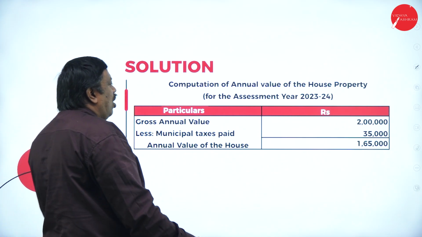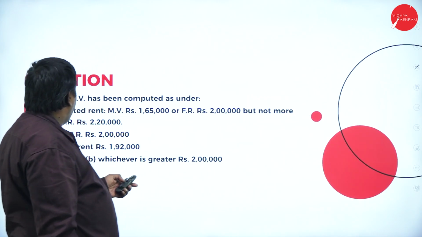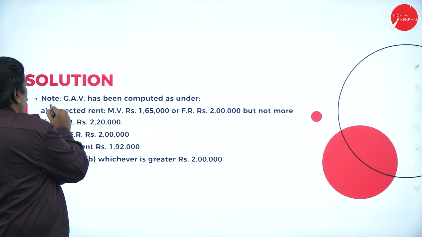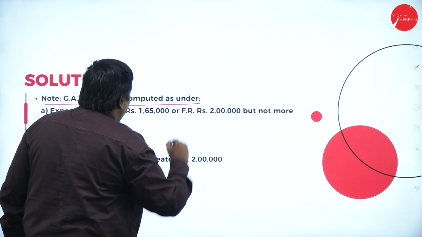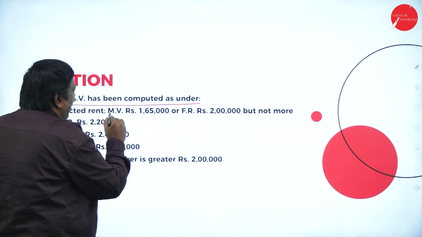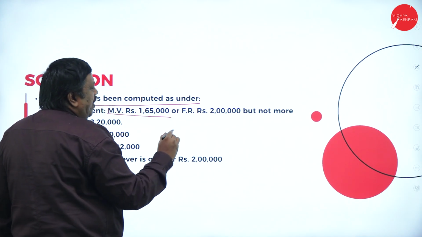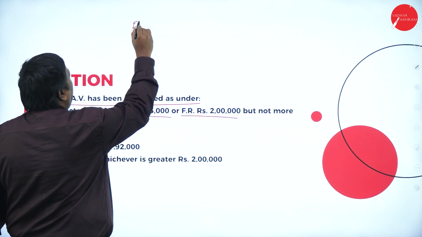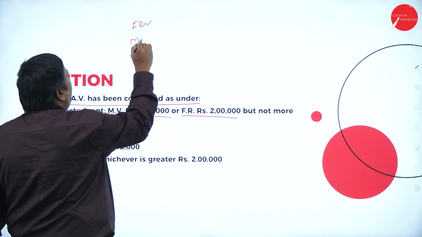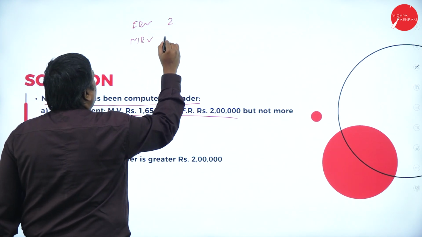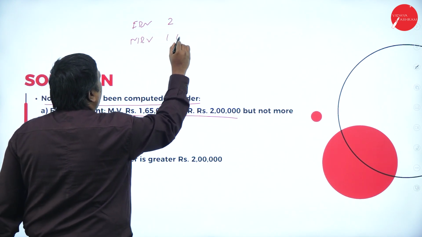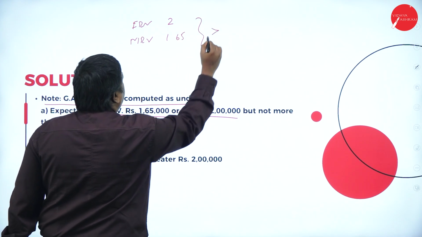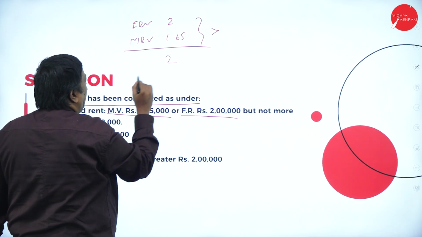Sir, how did we get this 2 lakhs? Note, gross annual value is computed like this. Municipal rental value is 1,65,000 or fair rental value is 2 lakhs, whichever is more. Fair rental value is 2 lakh and municipal rental value is 1,65,000. In these two, whichever is greater is 2 lakh.